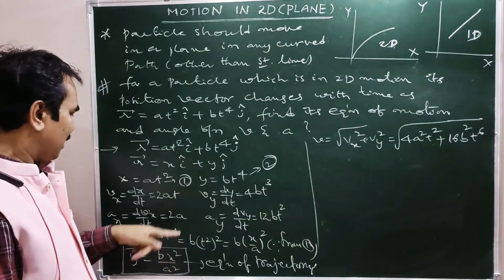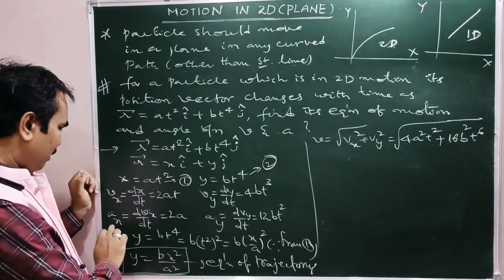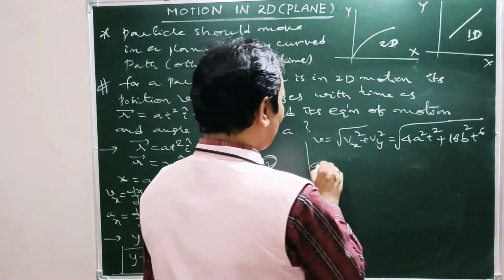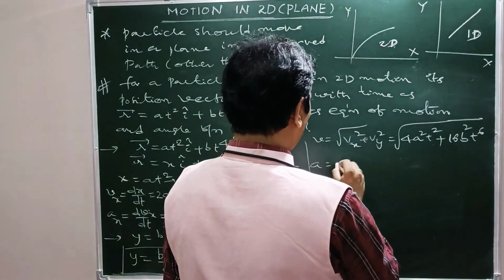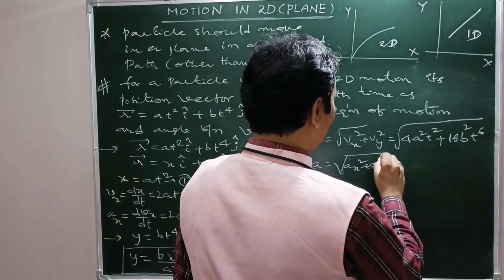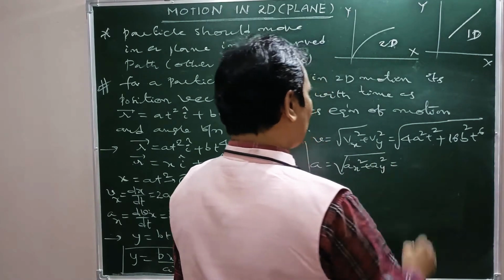Coming to net acceleration, in the same way, a equal to root over ax square plus ay square.